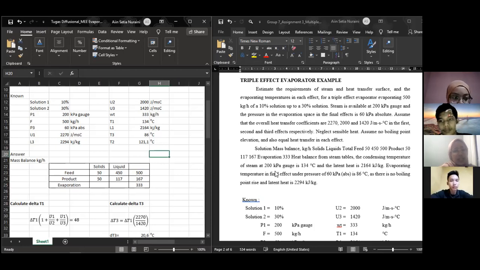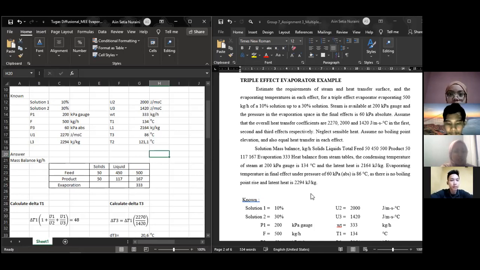Assume that the overall heat transfer coefficients are 2270, 2000 and 1420 joule per m² s degree Celsius in the first, second, and third effects respectively. Neglect sensible heat. Assume no boiling point elevation and also equal heat transfer in each effect. Solution mass balance, kilogram per hour: solids, liquid, total. Feed 50, 450, 500. Product 50, 117, 167.